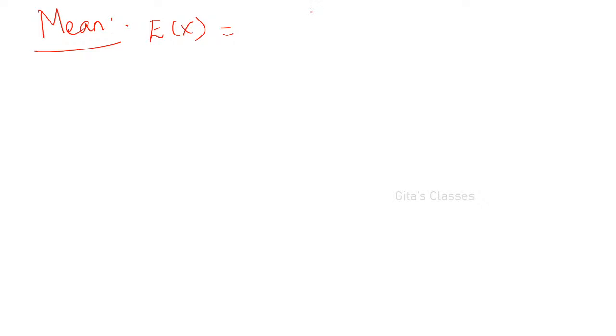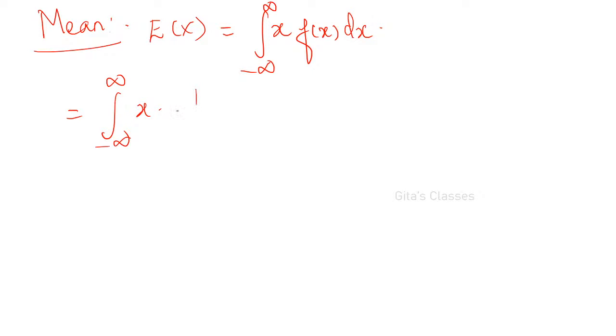E of x is equal to what? Because it is continuous, it is the integral from minus infinity to plus infinity of x into whatever f of x is, so x into f of x dx. But what do you know about f of x? It is defined from a to b as 1 by b minus a, right? So the integral of x into 1 by b minus a into dx.